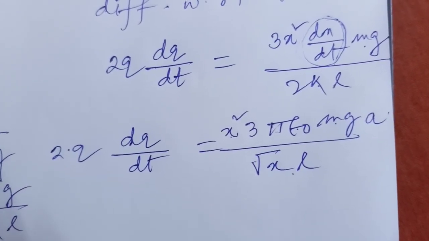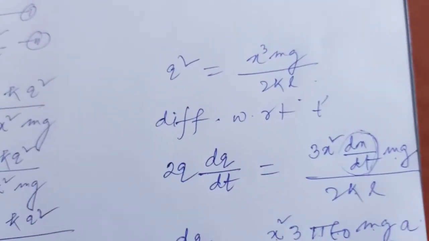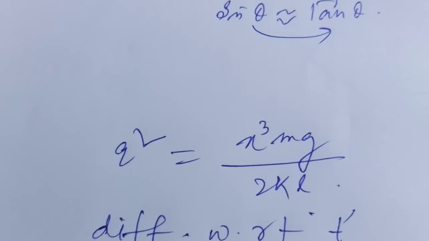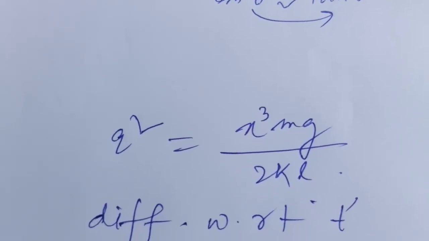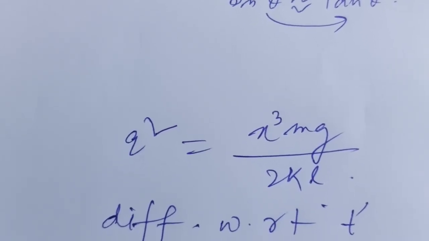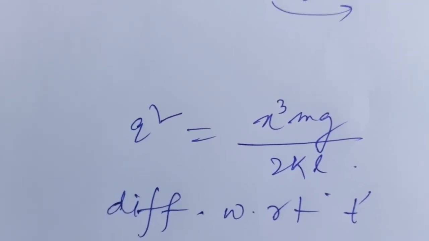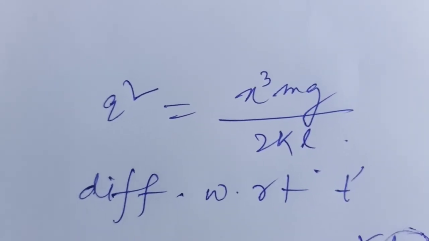So you have to replace the value of q also, so q equal to root over of x cube mg by 2kl, and k means 4 pi epsilon naught.